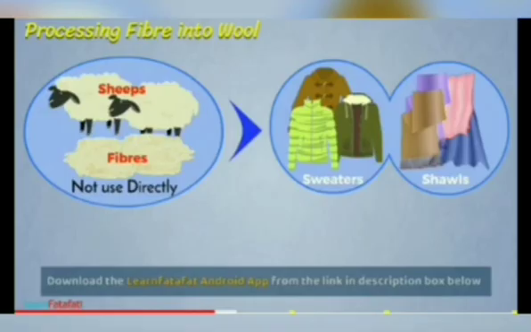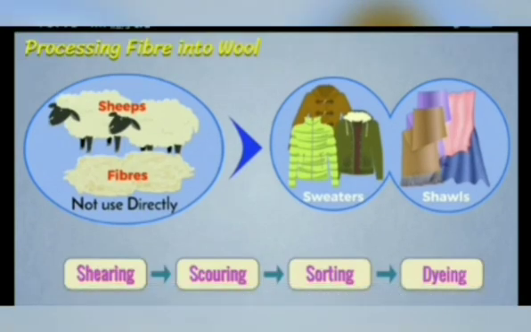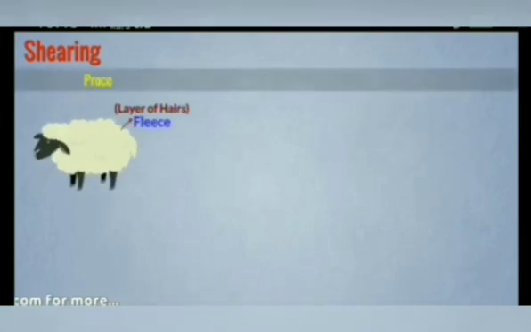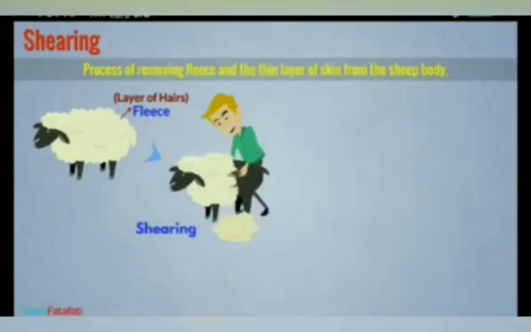Processing fibers into wool. We cannot use the fiber obtained from sheep directly for making sweaters or shawls and many other things. Instead, these are processed in a stepwise manner. Here in this lesson, we will learn the process of making wool. So there are four processes: shearing, scouring, sorting and dyeing. The first step is shearing. The layer of hair around the sheep's body is called fleece. The process of removing fleece uses tools similar to those used by barbers.